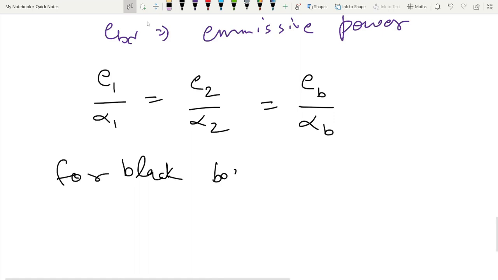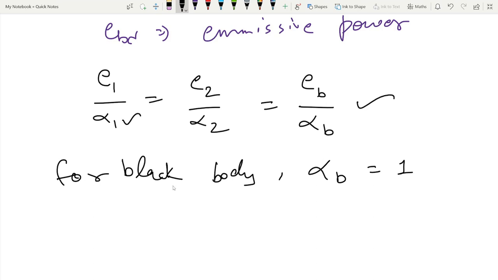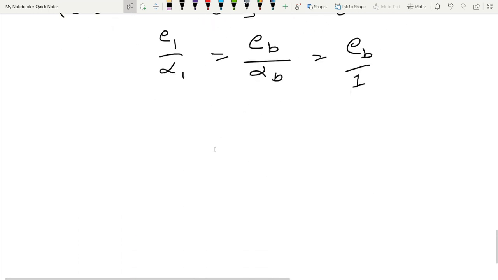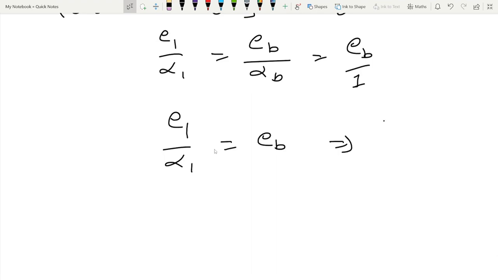We know that for a black body, alpha b is equal to 1. This is the absorptivity of a black body, which is 1. This is the definition of a black body: whatever radiation falls on a black body, it absorbs all the radiation. So from this we can write E1 by alpha 1 is equal to E b by alpha b, and alpha b is 1, that is equal to E b by 1. So E1 by alpha 1 is equal to E b. This implies E1 by E b is equal to alpha 1.